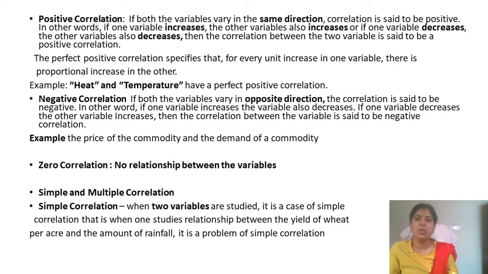Simple and multiple correlation. In simple correlation, when two variables are studied, it is a case of simple correlation. For example, when one studies the relationship between the yield of wheat per acre and the amount of rainfall. If we have 1 acre of land, how much is the rainfall and how much outcome are we able to get? In simple correlation we study such types of cases.